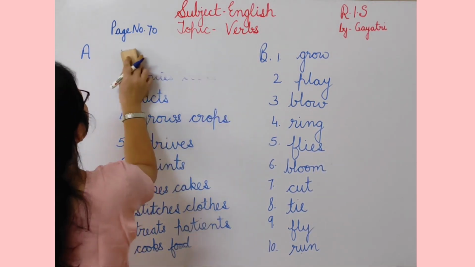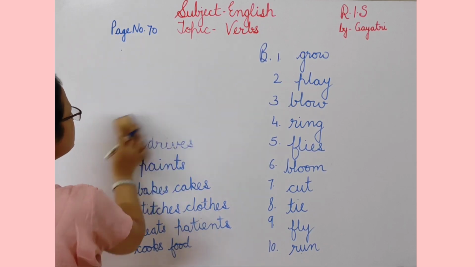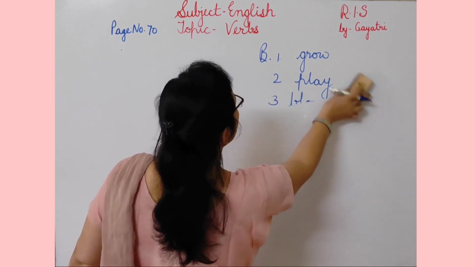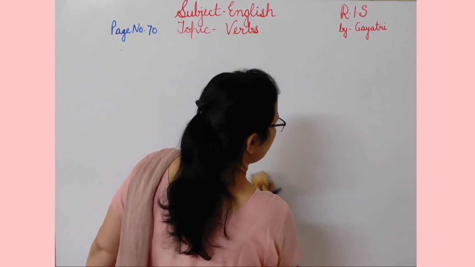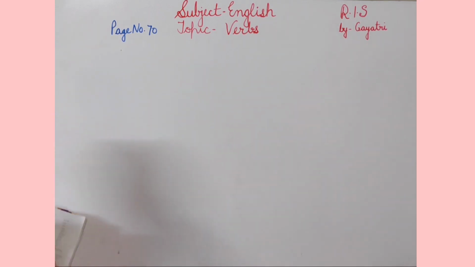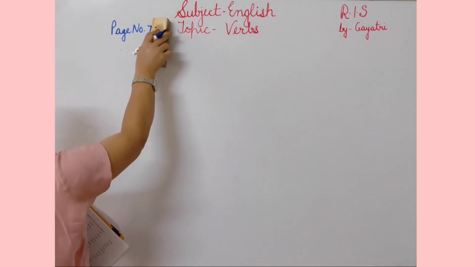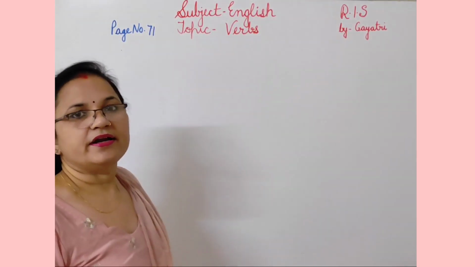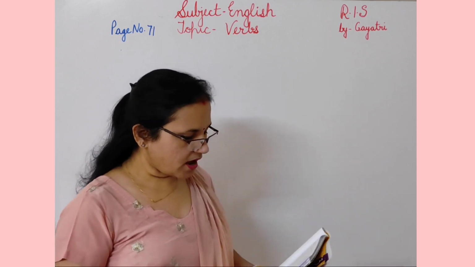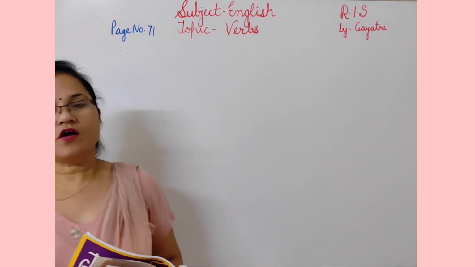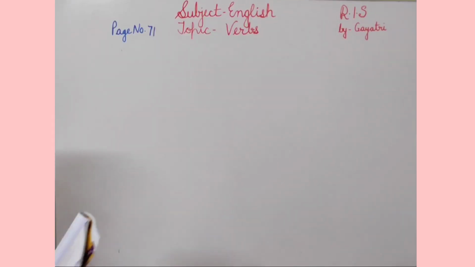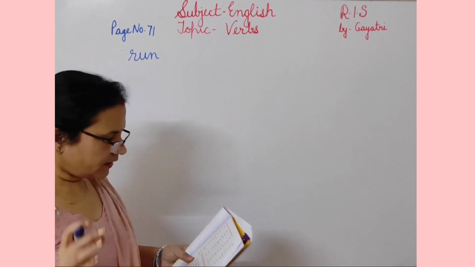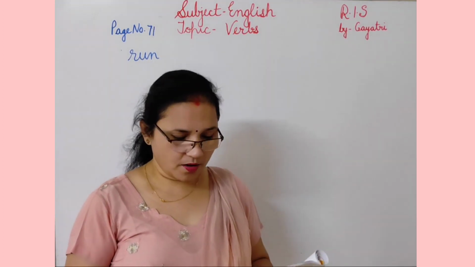So for this I am rubbing this, children. Next exercise we are going to do. Here you have to choose the correct verb. I will write the answer and you will put a tick also, and you will also write down the answer in the blank. So this exercise is given on page number 71. So first is I dash every year for 3 kilometers. So I, what will come here? I run. I run every year for 3 kilometers.